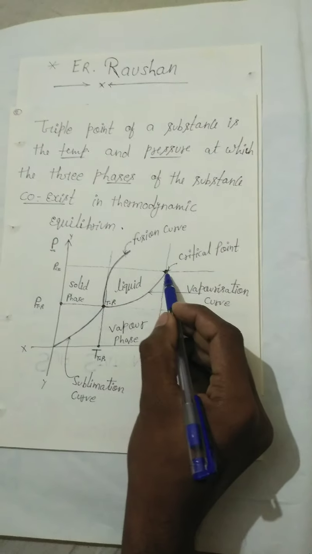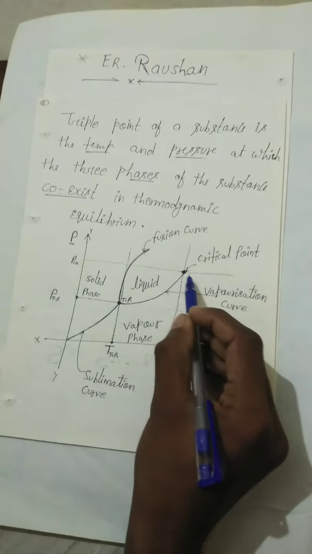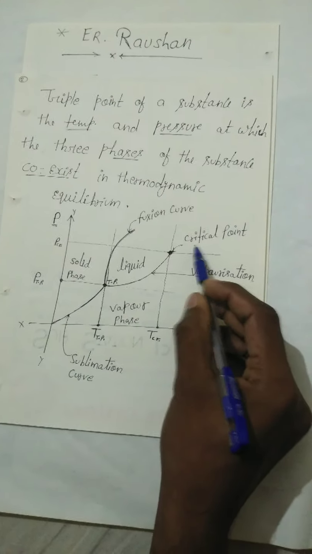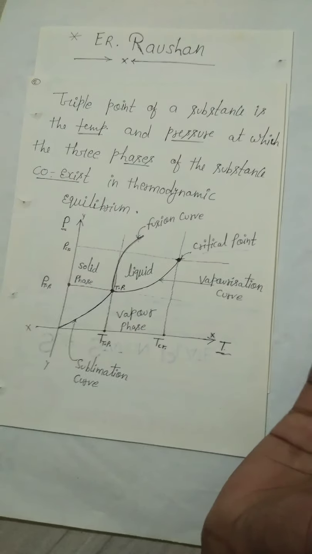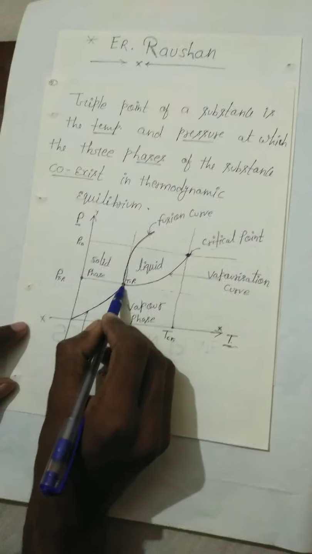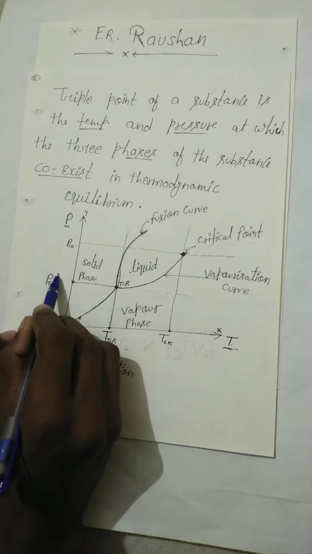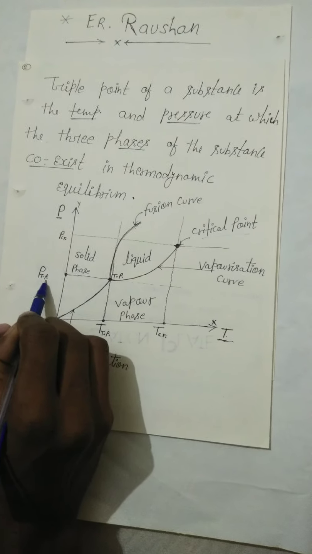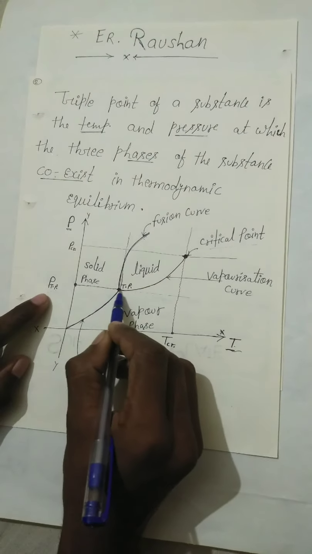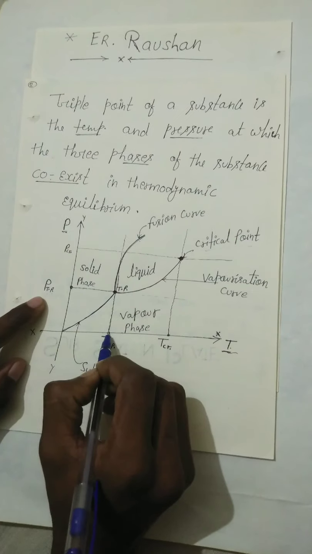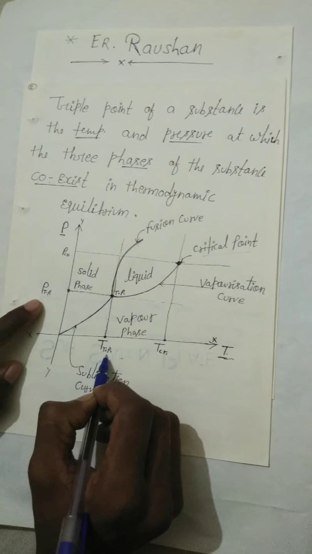Higher up here, this is known as the critical point. We will discuss the critical point further. With respect to pressure, here it is known as the critical pressure, and with respect to temperature, this is known as the critical temperature.